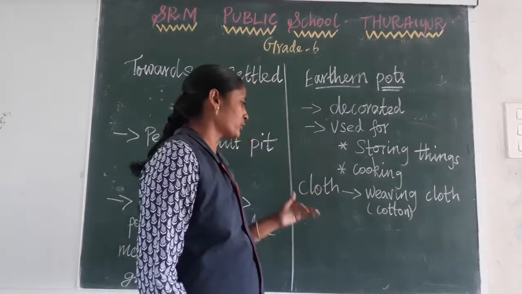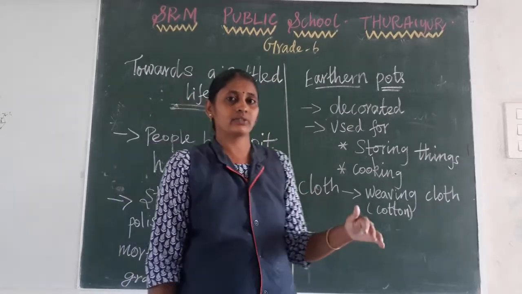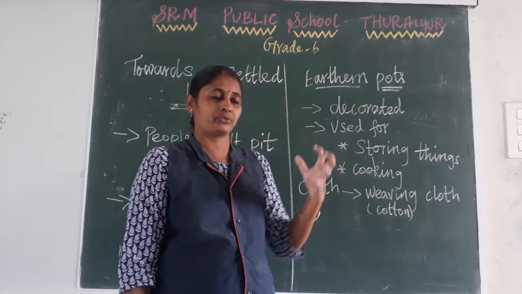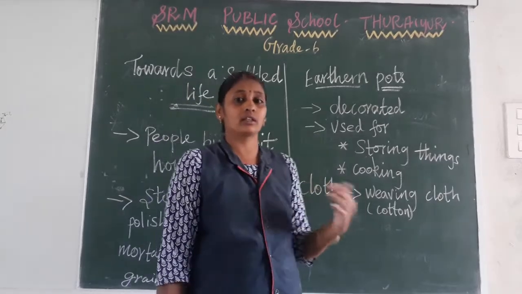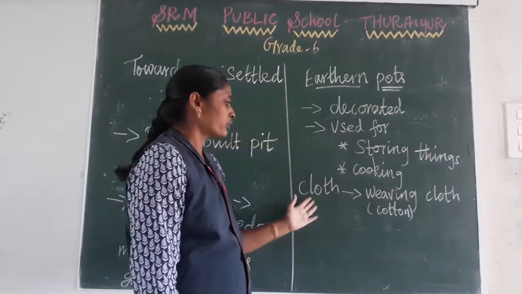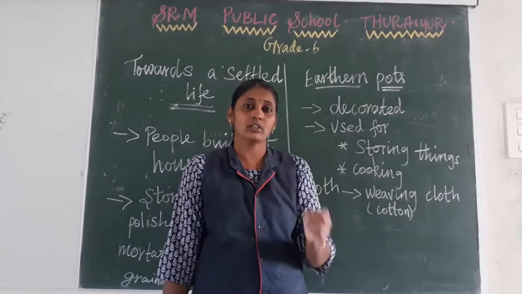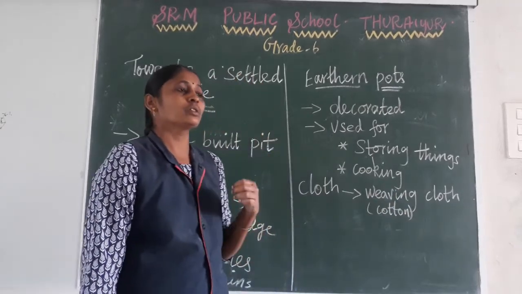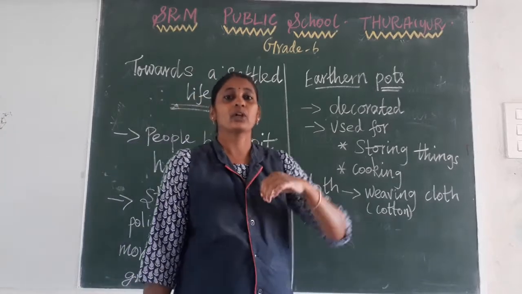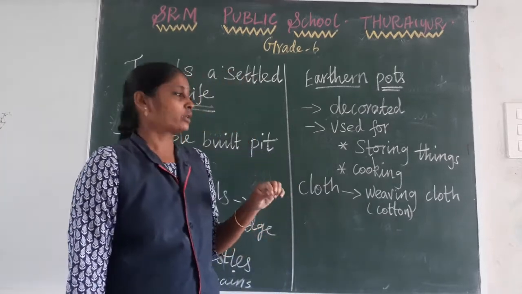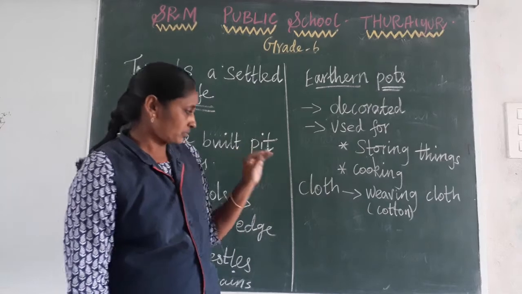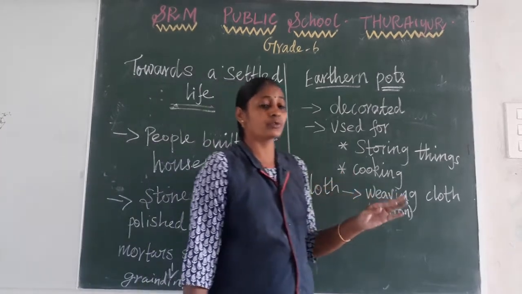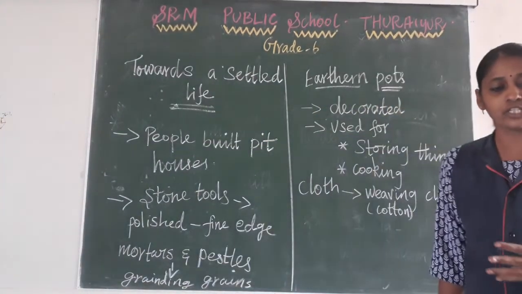But after learning agricultural activity, they came to know the way of making cloth. So they started weaving cloth, particularly using cotton. Some other materials were also used for decorating it. Making cloth was also a very important change.